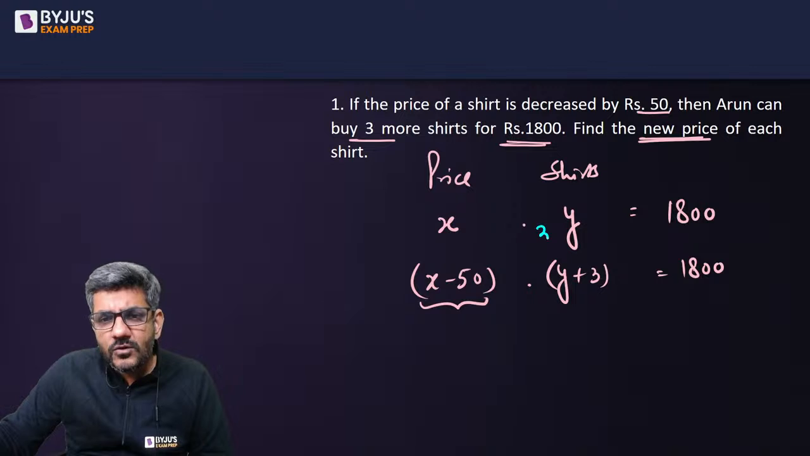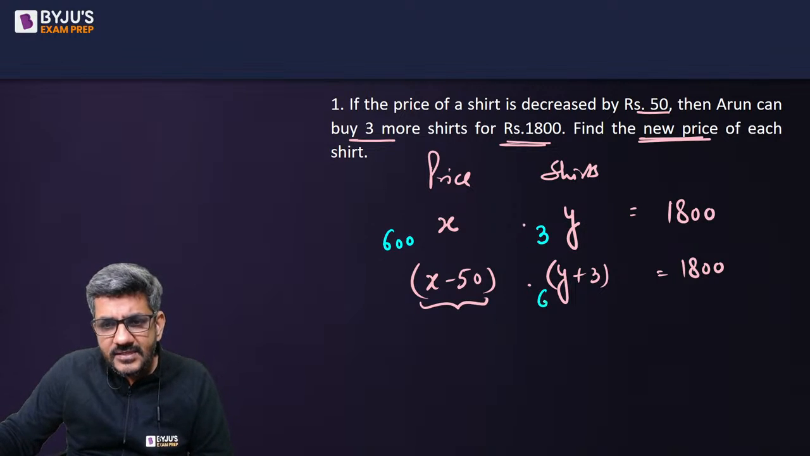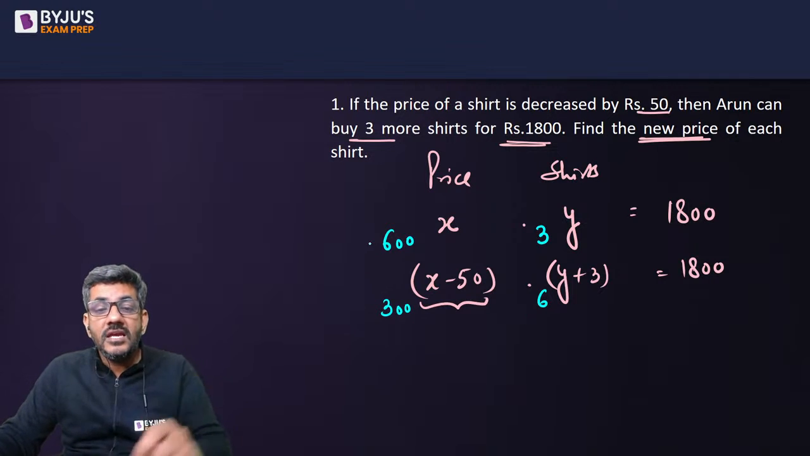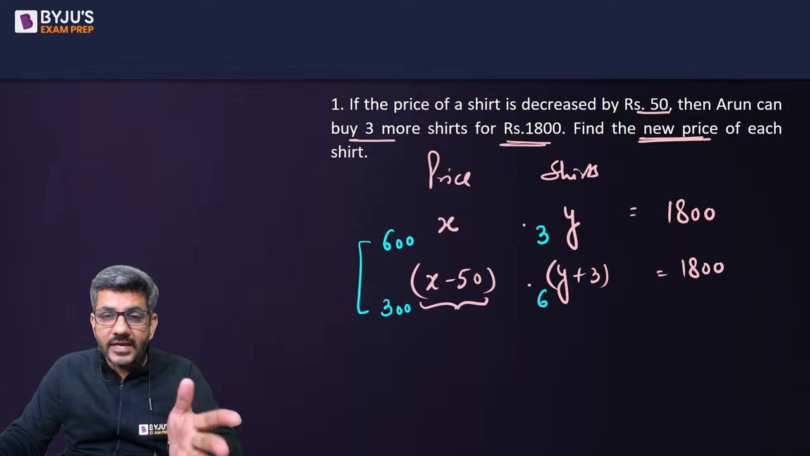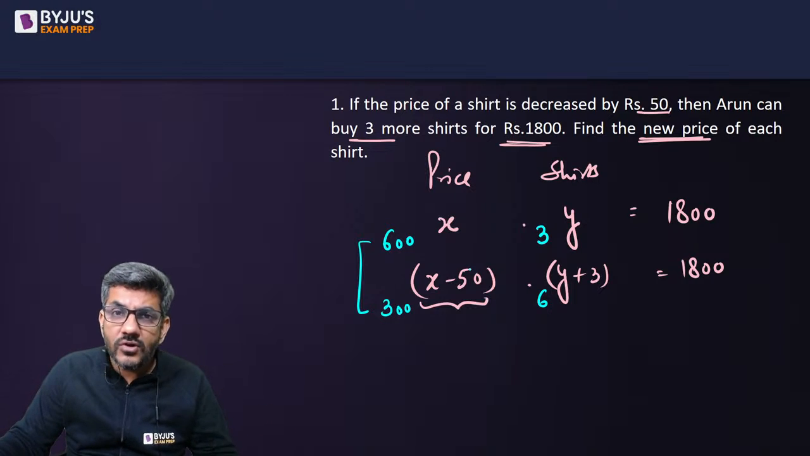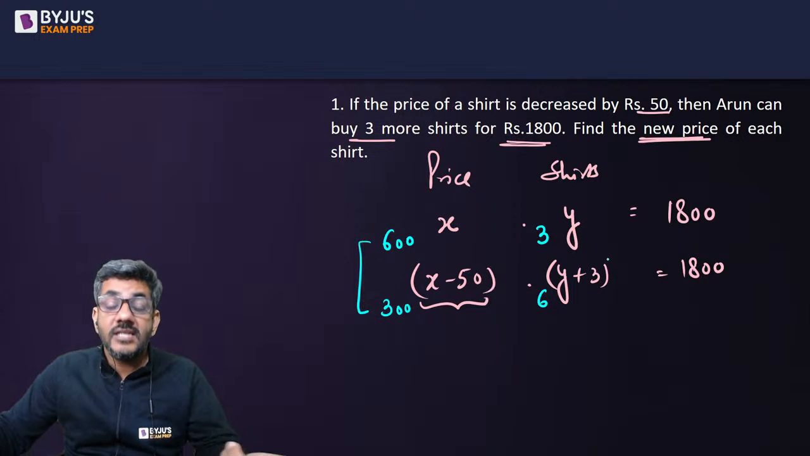Let us say Y is equal to 3. So this would be equal to 600. If Y plus 3 is taken as 6, this would be 300. I see that there is a difference of 300 here, but I am looking for a difference of 50. So 3 and 6 are not going to work. Any other two numbers, 4 and 7? 7 is not a factor of 1800. And after that, I can probably look at 6 and 9 as well.